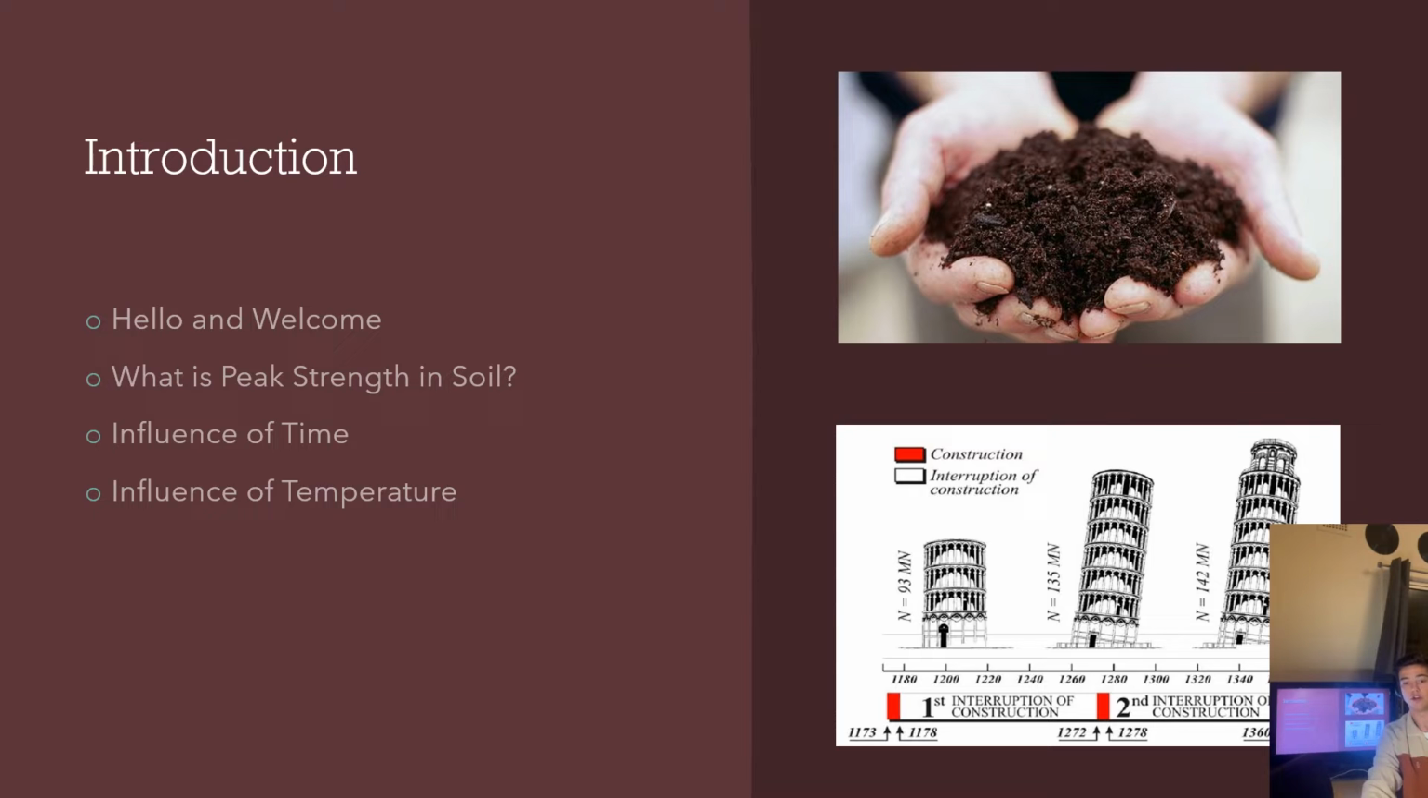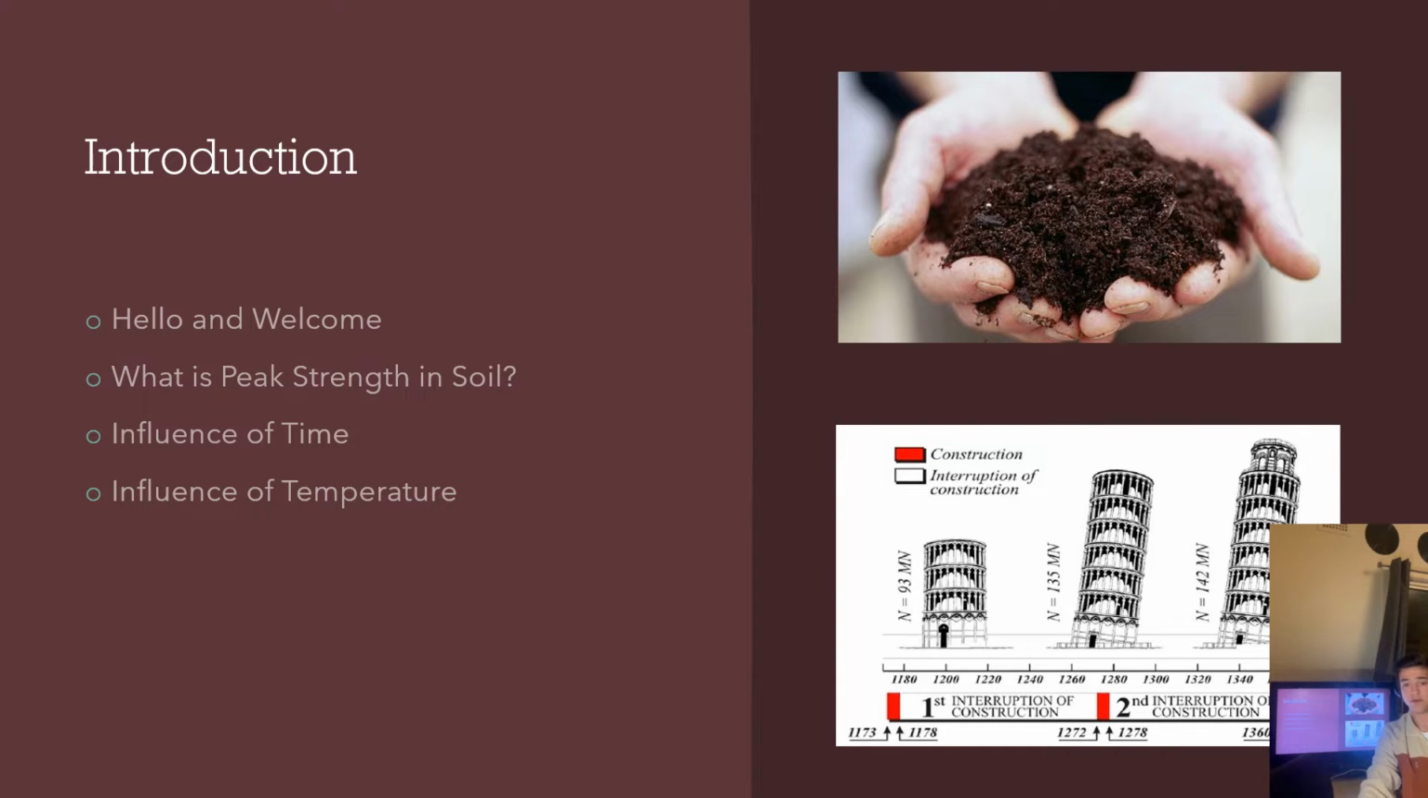Typically, over time, soil is compacted by the forces of overlying structures or material. This increases the theoretical peak strength of the soil. The Leaning Tower of Pisa is a prime example of the effect of time on the strength of the soil.